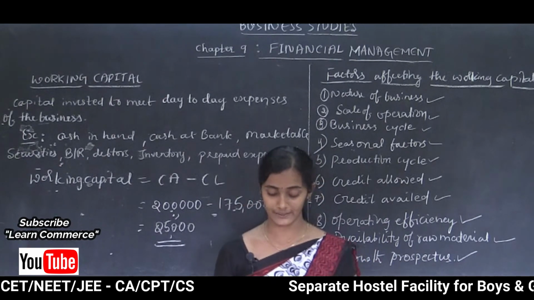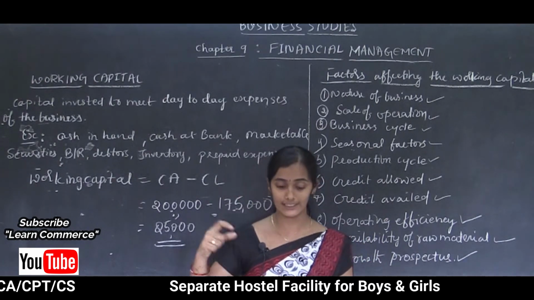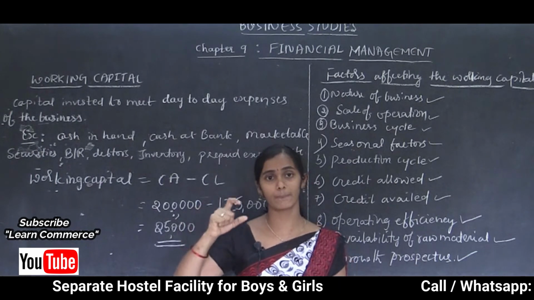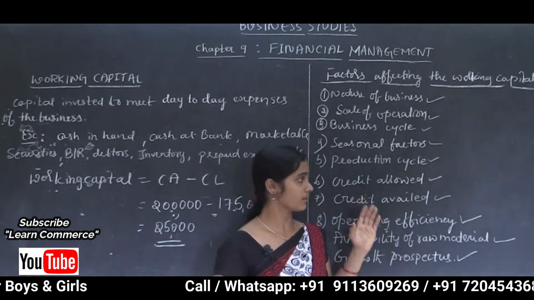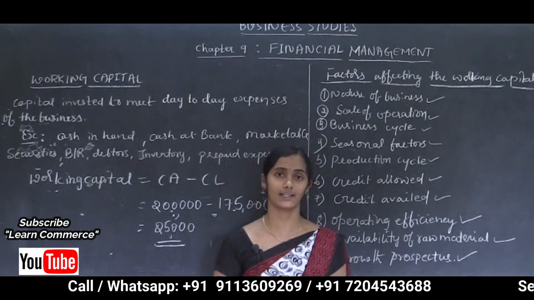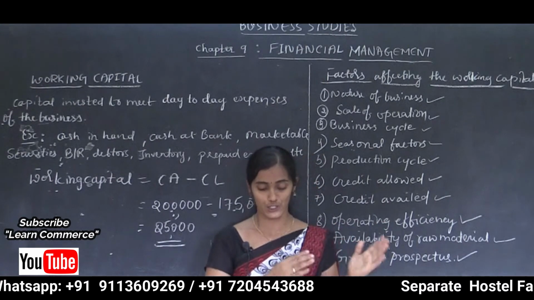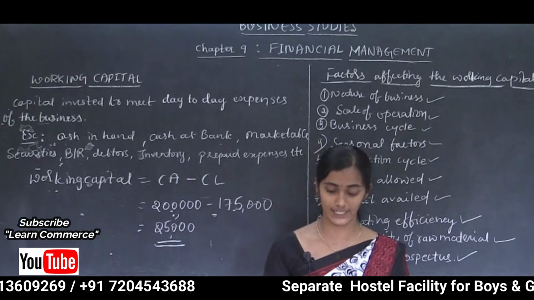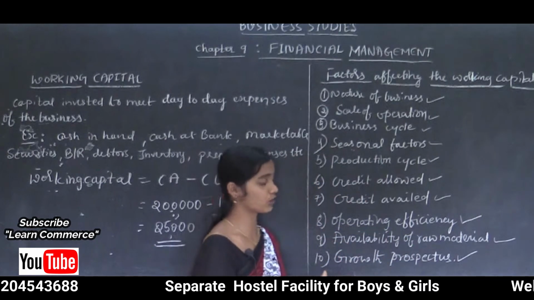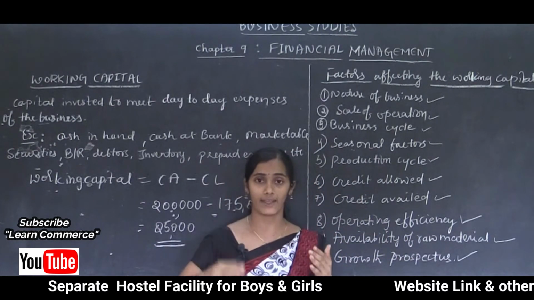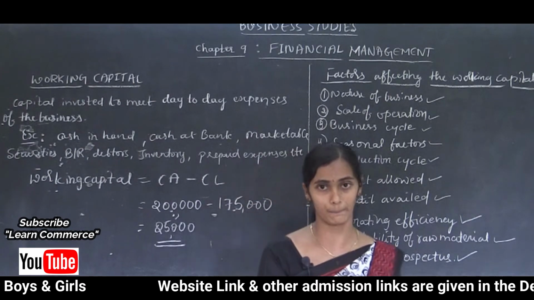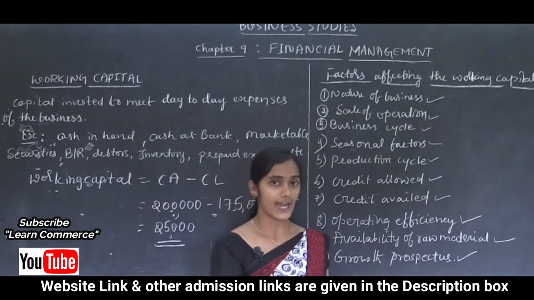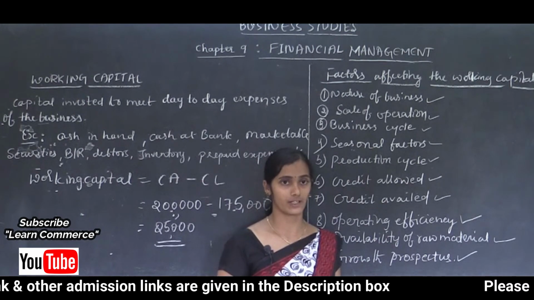Say for example, when the scale of production is more, at that time the requirement of working capital is also high. So it depends on the production cycle, or on the growth prospects. When the organization puts in more inputs, at that time they need a larger amount of working capital.